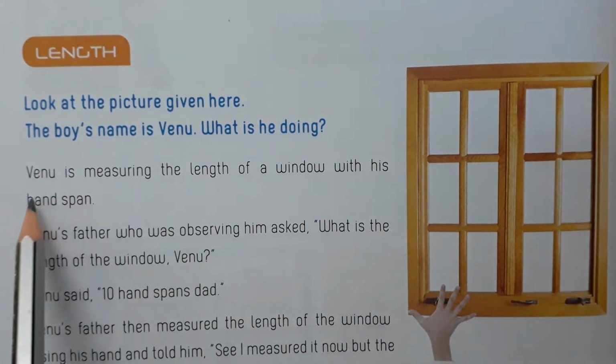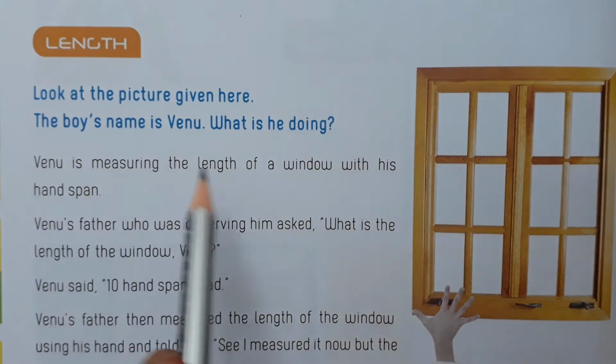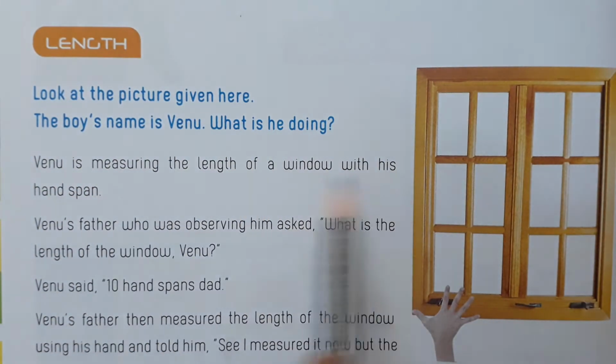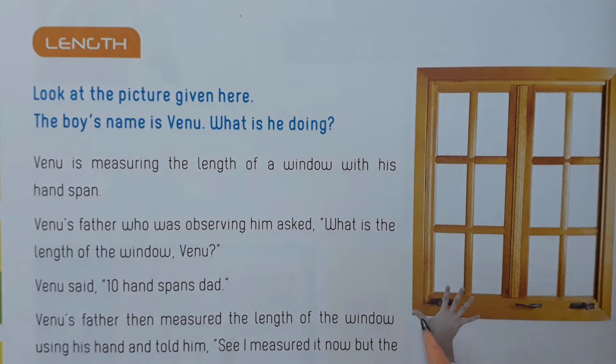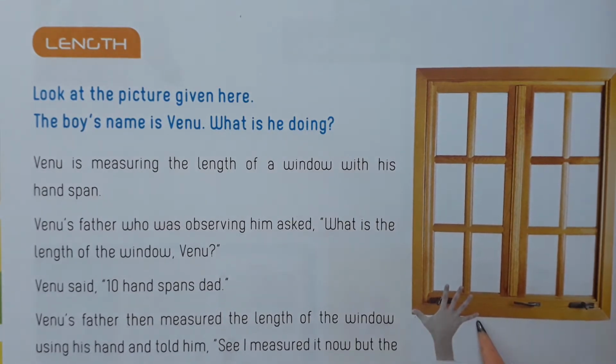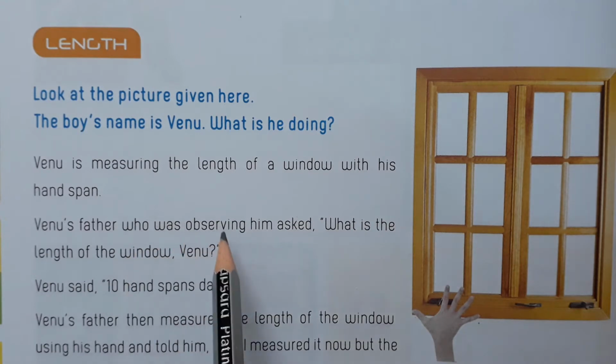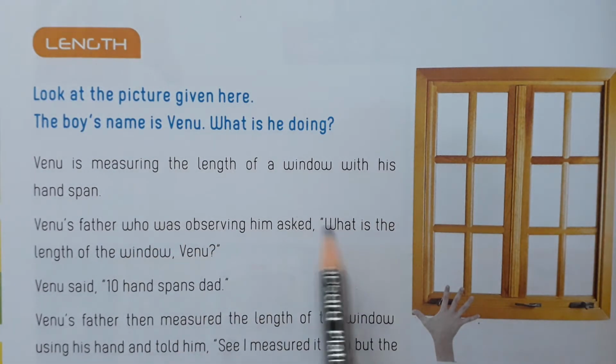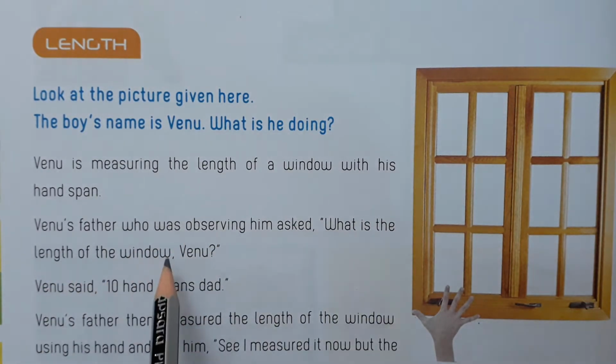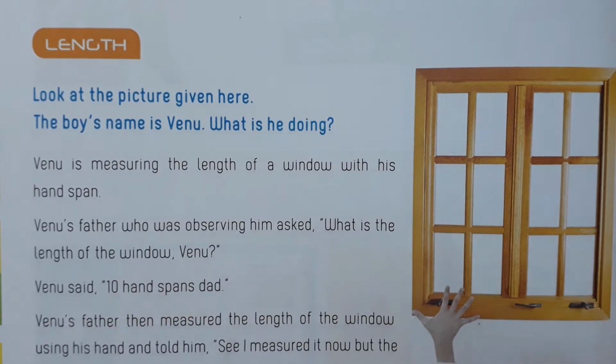Venu is measuring the length of a window with his hand span. Venu's father, who was observing him, asked, "What is the length of the window, Venu?" Venu said, "10 handspans, Dad."